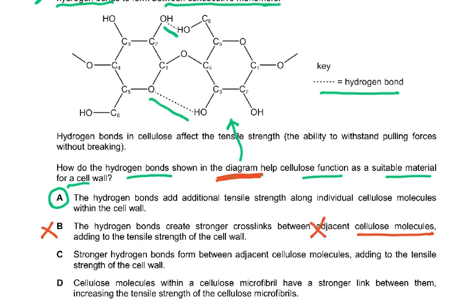Stronger hydrogen bond between adjacent cellulose molecules. This is one cellulose molecule, just two monomers. Again, this is not in the diagram. Cellulose molecules within a cellulose microfibril: a microfibril is many of these chains joined together. Then you must know the structure of a microfibril. We're not seeing any microfibril. We're just seeing hydrogen bonds between the monomers in the diagram. It says shown in the diagram, so we're not talking of a microfibril. Microfibrils are made of many such molecules joined together.